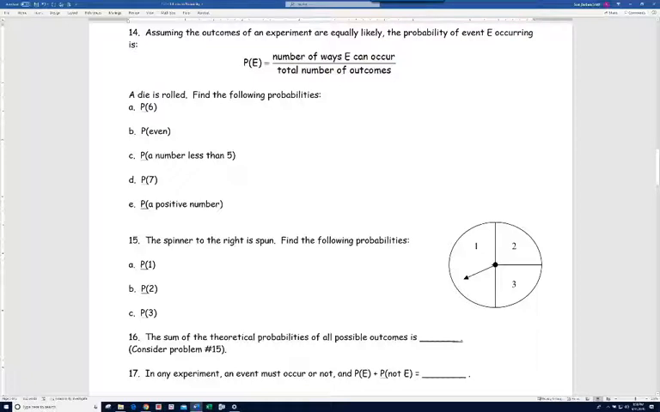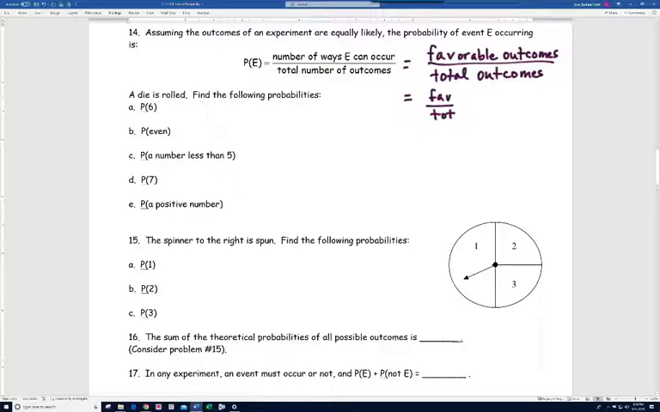Okay, it says, assuming the outcomes of an experiment are equally likely, the probability of an event E occurring is as follows in this formula here. So P of E, or the probability of event E, is equal to the number of ways that E can occur divided by the total number of outcomes. Now I like to say it in a little different way. I call it the ratio of favorable outcomes to total outcomes. So in short, I would say fav over tot.